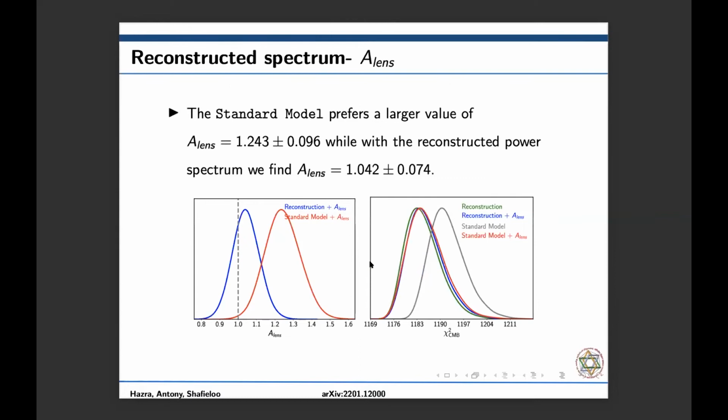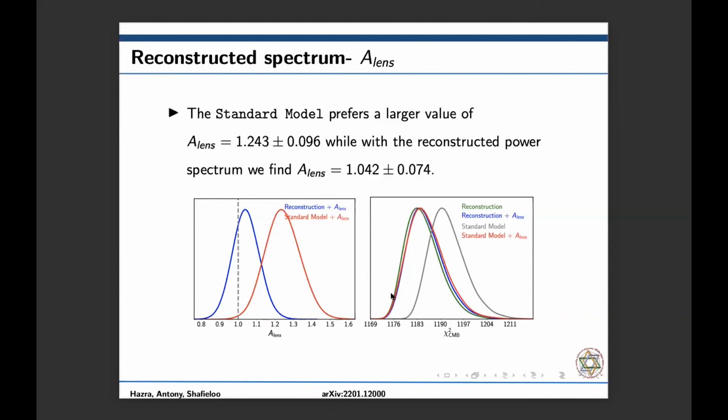So the Alens anomaly. When we vary the Alens parameter while using the reconstructed parameter as the early universe signal, or as the primordial power spectrum, we were able to get an Alens value of around 1.04 with an error bar of 0.074. This means Alens is equal to 1, the theoretical predicted value, which is consistent with the Planck data. Also, this doesn't come at the cost of fit to the data.